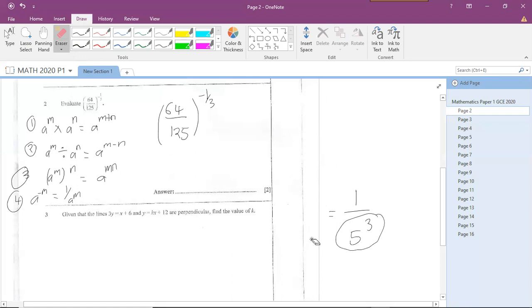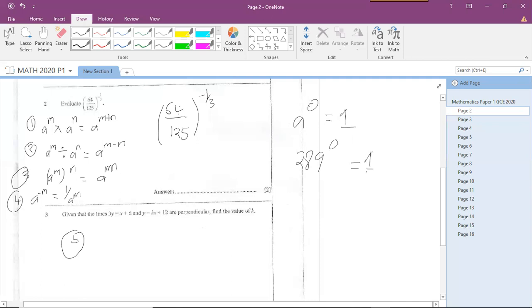As a mathematics student, all these rules of indices have to be at your fingertips, because the only way to solve indices is just to play around with the rules. So I'll write rule number 5 here so that we can see all the rules that we're using. Rule number 5 says any number raised to the power of 0 is 1, regardless of the magnitude of the number. If I have 289 raised to the power of 0, it's going to be 1. So a to the power of 0 is going to be 1. So any number raised to the power of 0 is going to be 1.